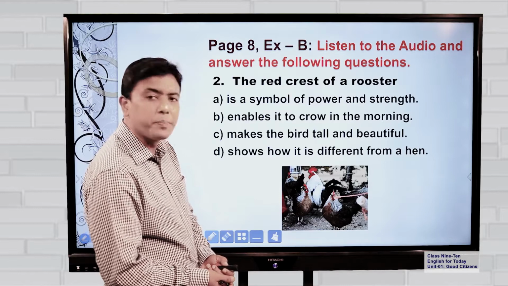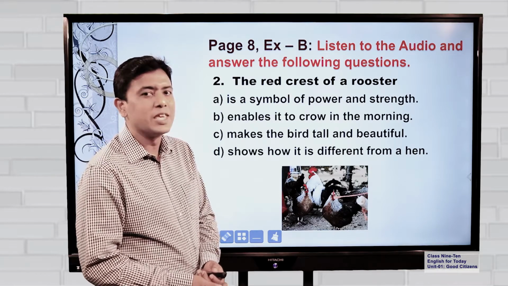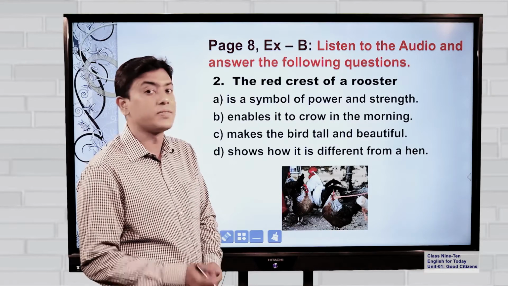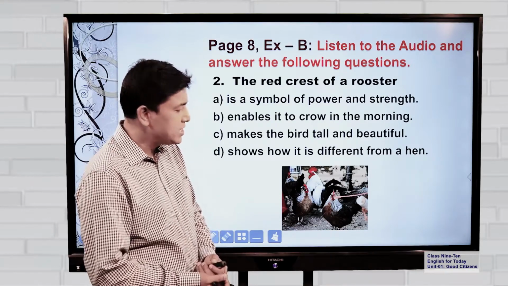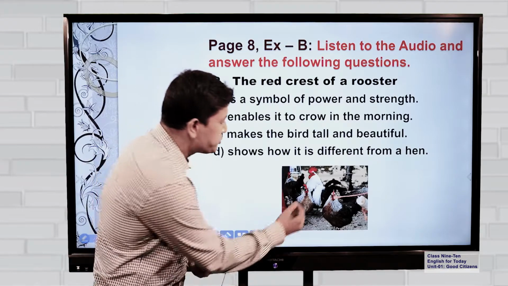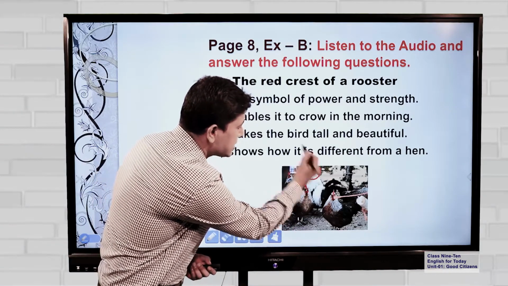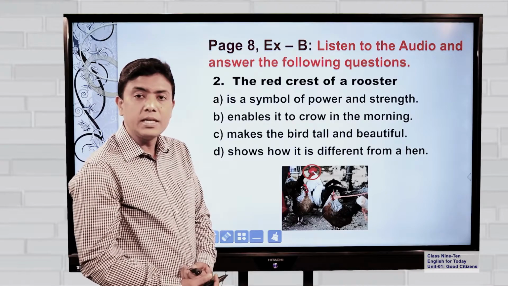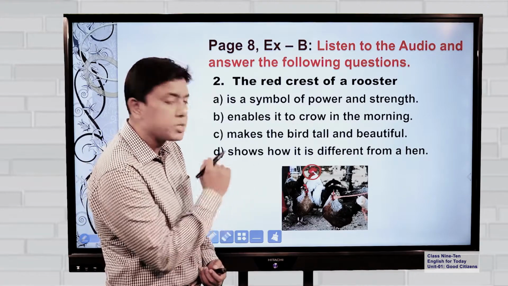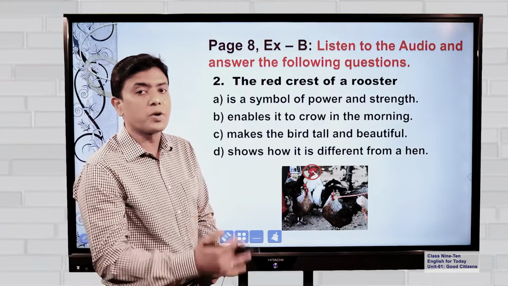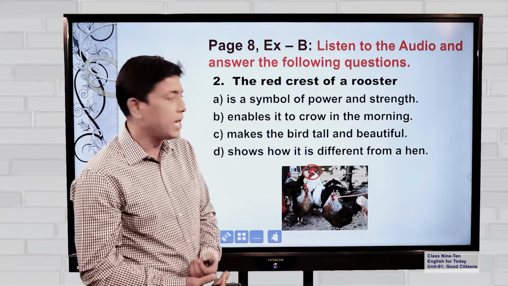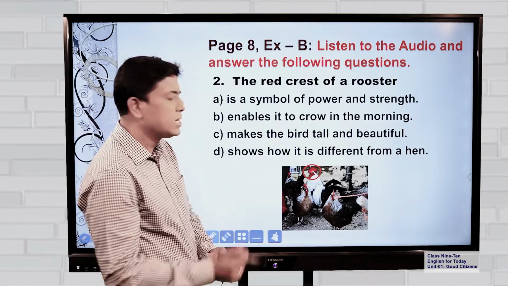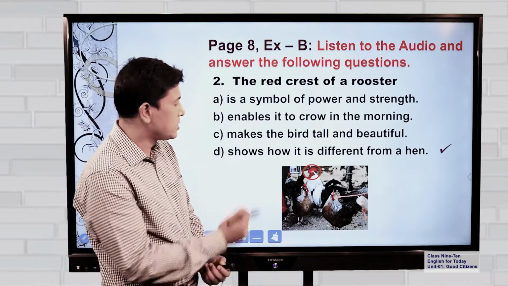See, this is a picture of some birds. You can easily guess there are some hens and there is a cock, there is a rooster. Now, do you see any difference? This particular part is the crest of the rooster. Now you see, it makes the particular bird different from other birds, different from hen. So I think the correct answer should be number D. Yes, absolutely correct.